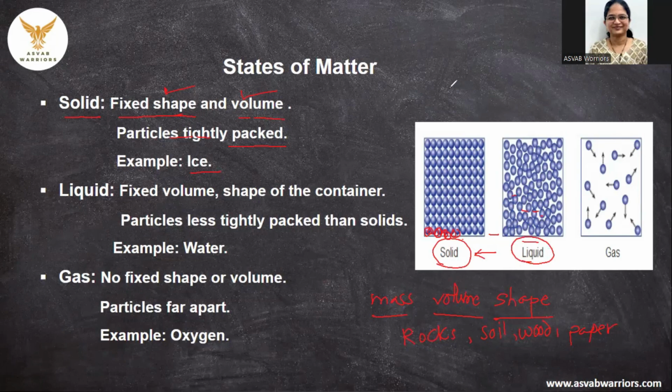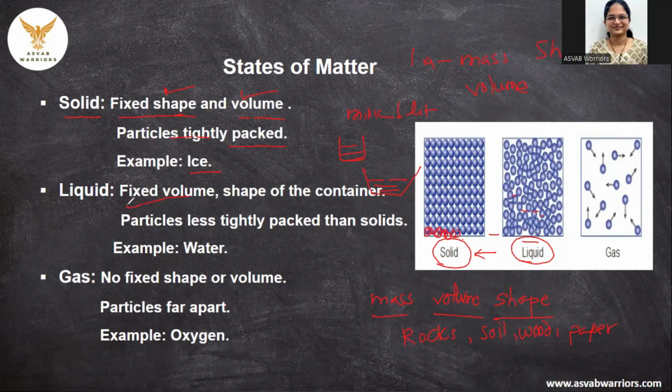Now liquid, suppose you have 1 liter of milk with you. If you add it into a beaker of the same capacity, what will happen? It will take the shape of the beaker. Instead of that, if I take another utensil or tub in which I add it, it will take the shape of the tub. So here liquids are materials which have got mass, they have got constant or fixed volume, but they don't have their shape.